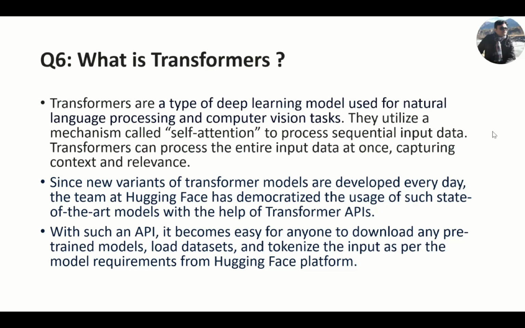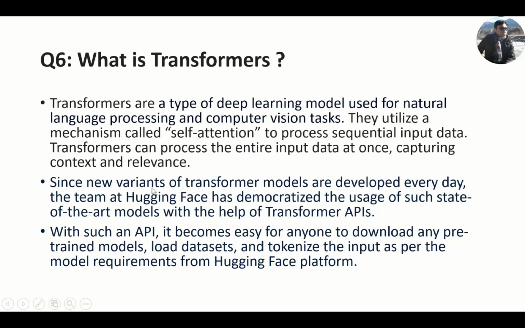It enables the model to weigh the importance of different elements in an input sequence and dynamically adjust their influence on the output. So a transformer can process the entire input data at once, capturing the context and relevance also.